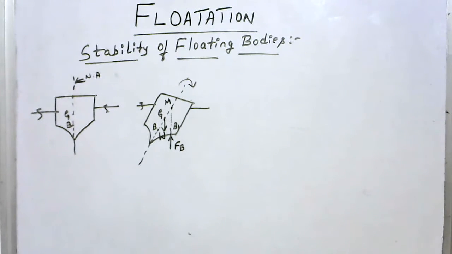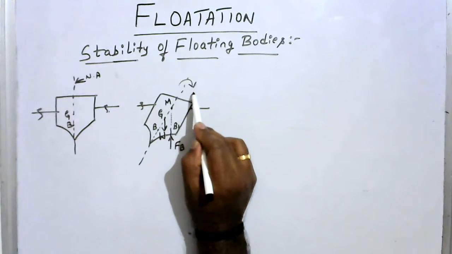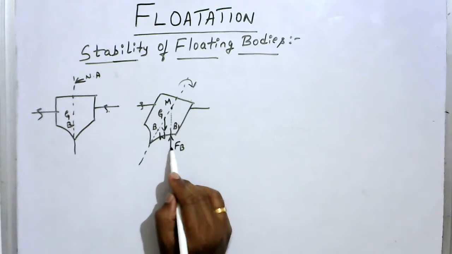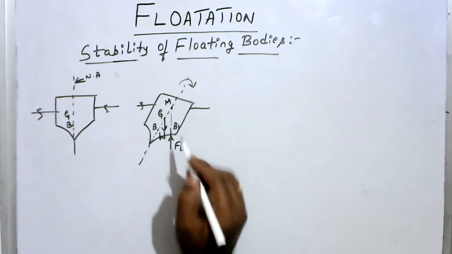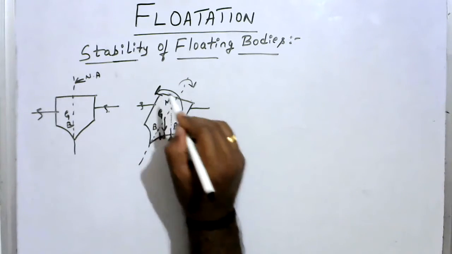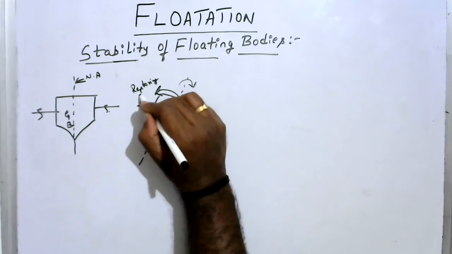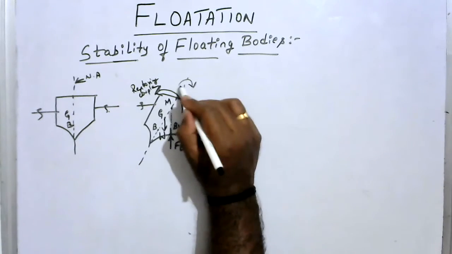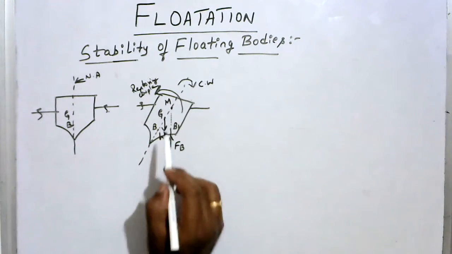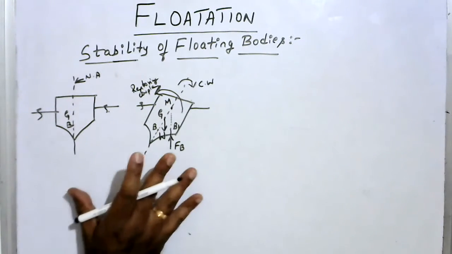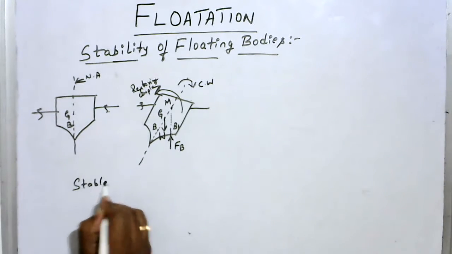Correct. Now you observe, I have given an angular displacement in the clockwise direction. So this buoyancy force and the weight will form a couple in the anti-clockwise direction, means this will form what? A restoring couple. So this direction is what? Clockwise. So this creates a restoring couple. This body will come back to the original position. This type of equilibrium, what we call as a stable equilibrium.